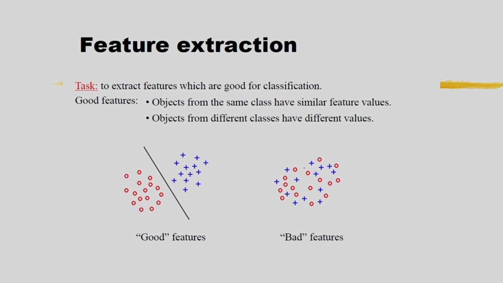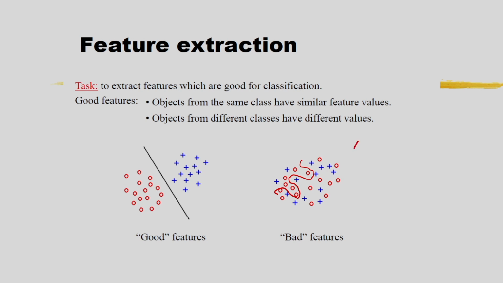Here you see in the second example, in the second figure, it is very difficult to draw the decision boundary between the classes. These are the examples of bad features. That is why feature selection is important.